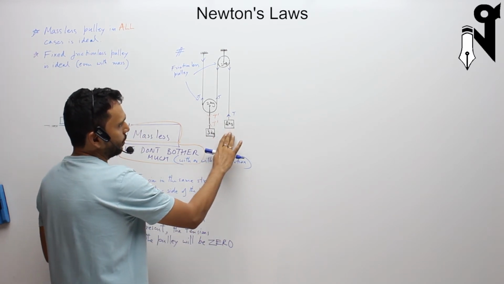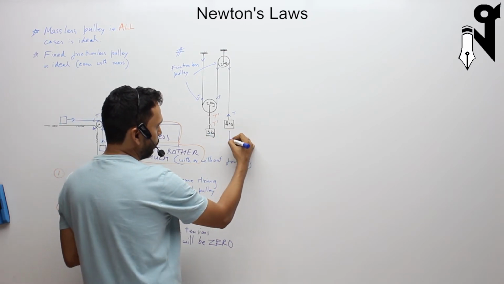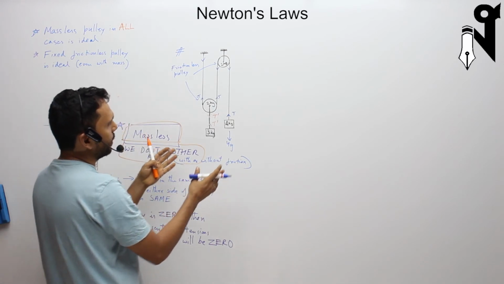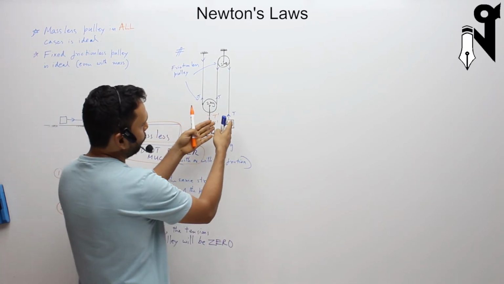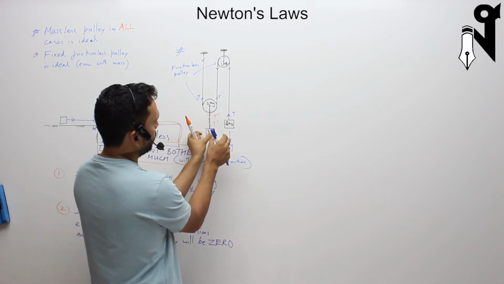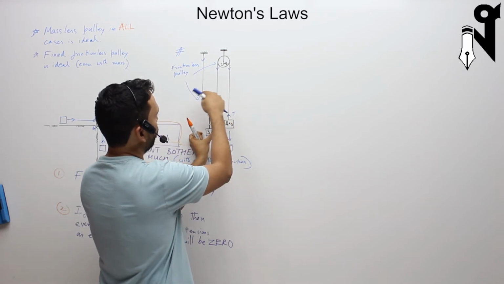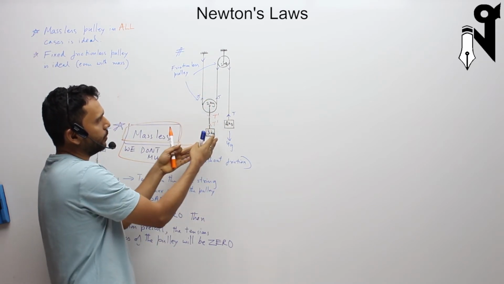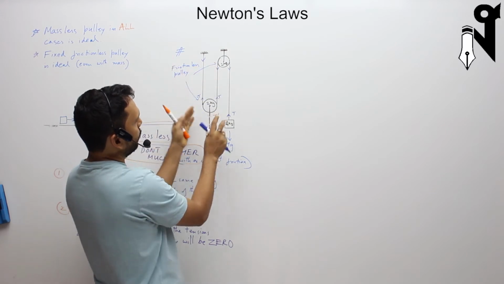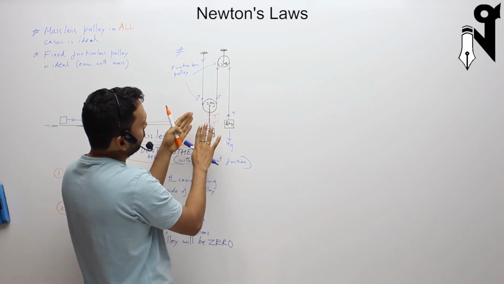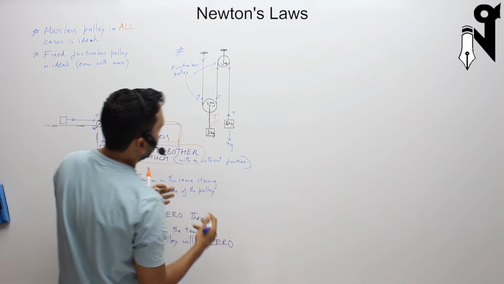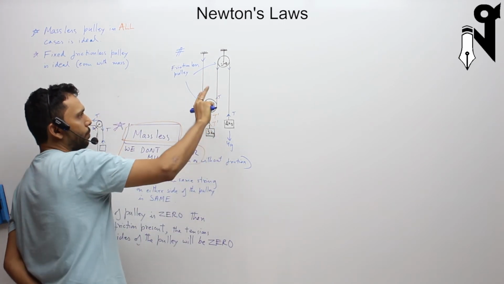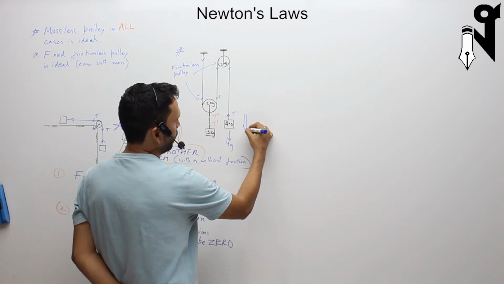So first, let me write the equation for this body. You have a weight of 4g acting down. And which way shall we consider the body is going? If I just hold it, I have 4g, and I'll have a tension of 8g over there. And this is 2 plus 3, so the weight is 5g. So you have a tension of 8g in a standing scenario. That means it is going to go up when I leave it also. The tension will get relieved a bit, but still the thing will go up. So we'll take the acceleration downwards and not the wrong way.